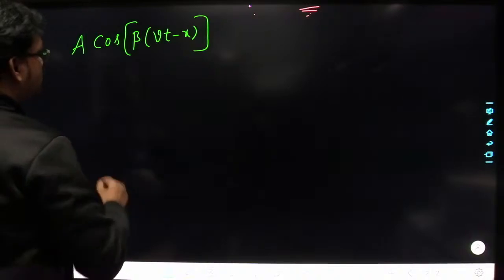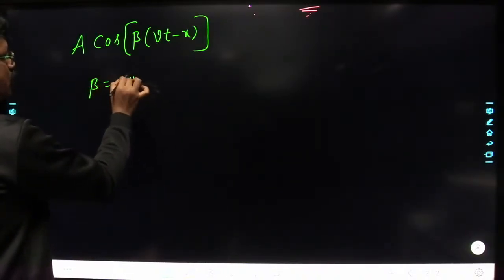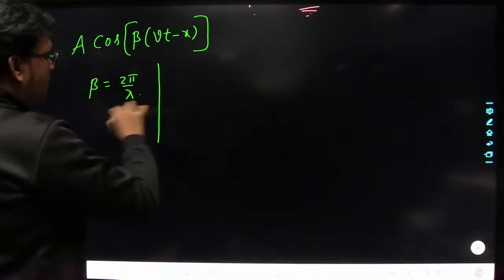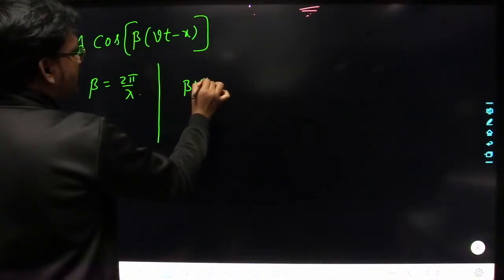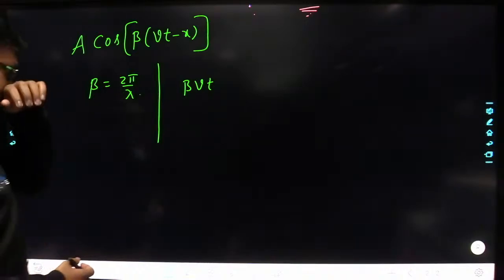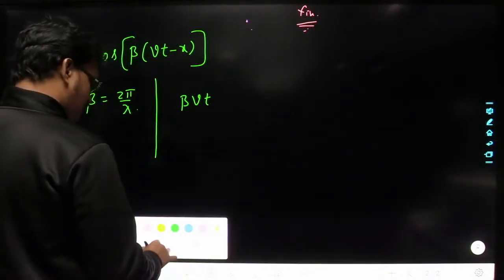So we have determined this beta value here. Beta is equal to 2 pi by lambda. Now what is beta into vt here? How can we represent this beta into vt? See here.